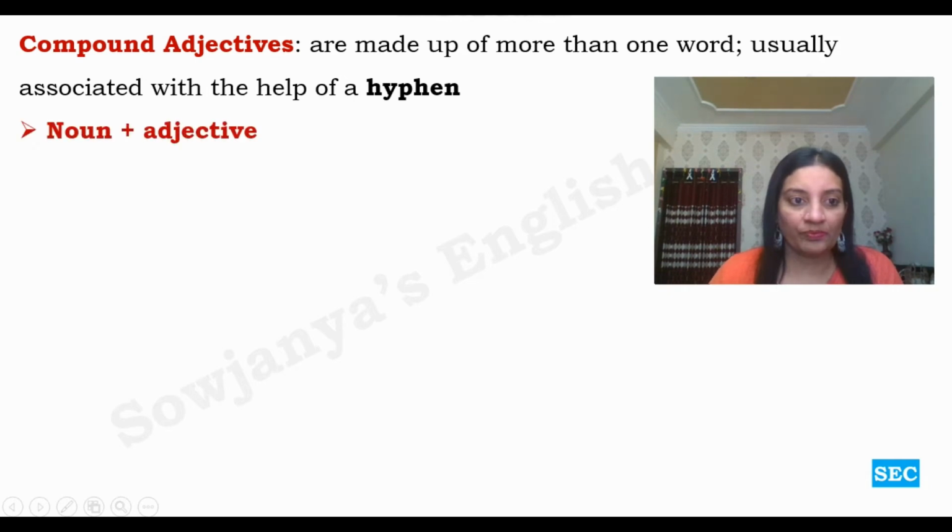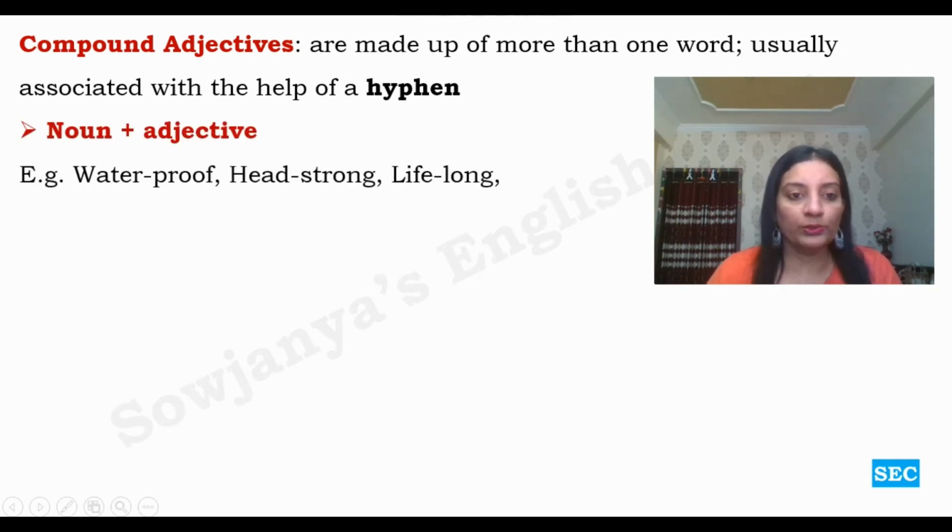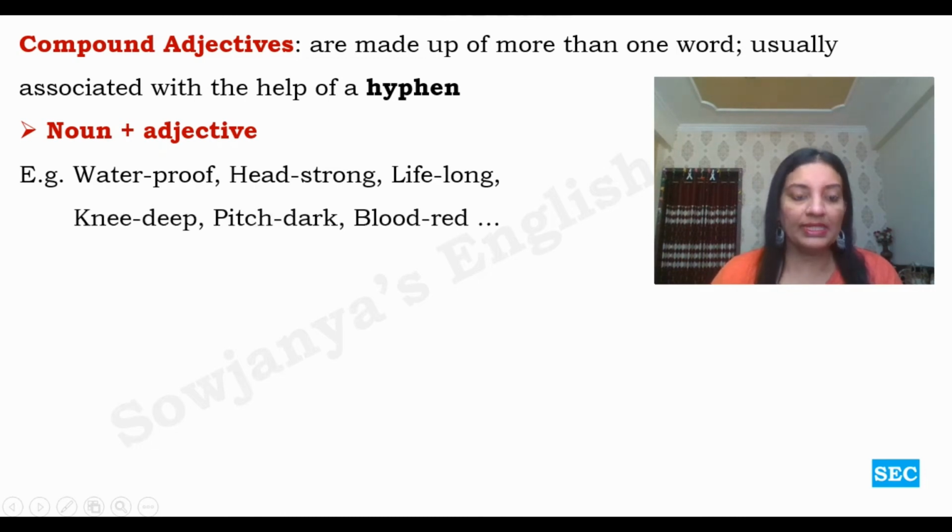Let us see. Noun plus adjective combination. Waterproof. Headstrong. Lifelong. Together they act as adjectives. Though they are a combination of noun plus adjective, they act as adjectives. Waterproof wall, headstrong lady, lifelong friendship, like that. Knee deep water, pitch dark room, blood red eyes. So these are the combinations of noun plus adjective which act as a compound adjective.